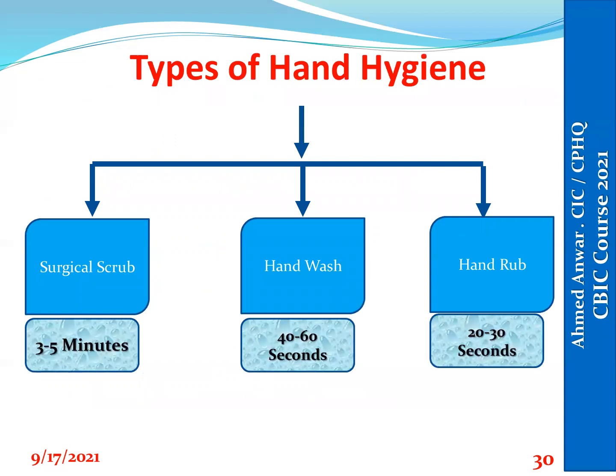For hand hygiene, the most important question asked by the surveyor is, what are the types of hand hygiene? We have 3 types: surgical scrub, which is related to the operation room, hand wash and hand rub for other areas. The duration is very, very important, and there is no survey without asking about the duration for each type. So all staff should be trained about them.